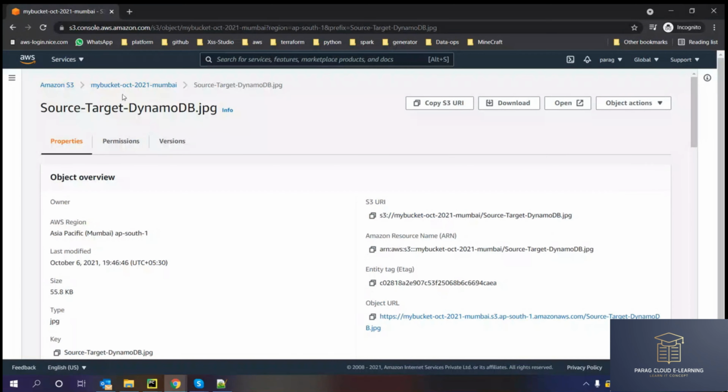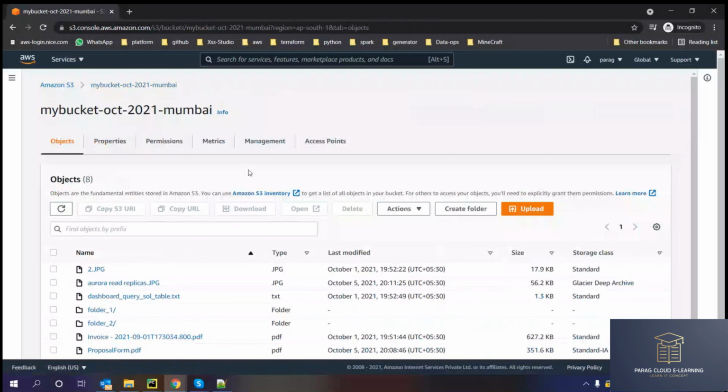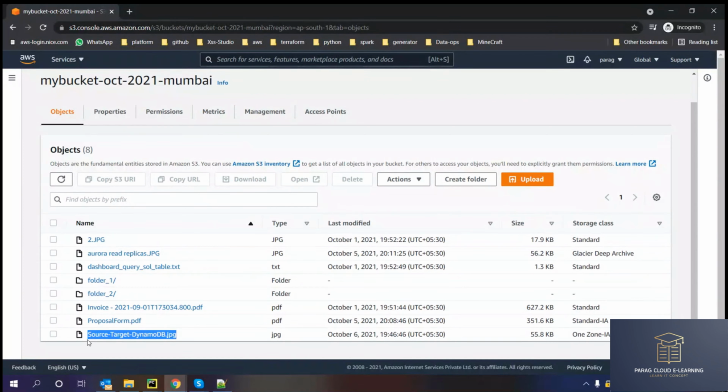So there are two types of properties. The bucket level property is called the bucket policy, and the second is the access control list, the ACL. Basically, they are object level permissions.